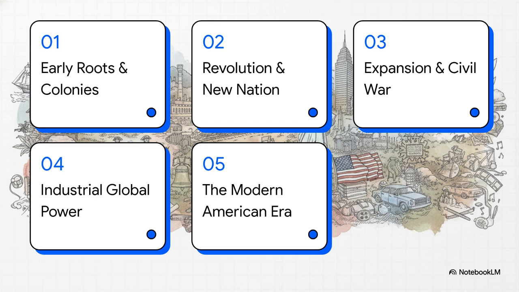Here is our roadmap for the explainer. We'll be covering 1. Early roots and colonization, 2. Revolution and new nation, 3. Expansion, division, civil war, 4. Industrialization and global power, and finally, 5. The modern American era. Let's get started.